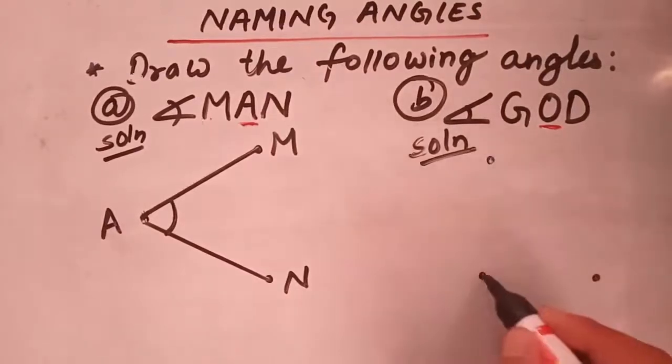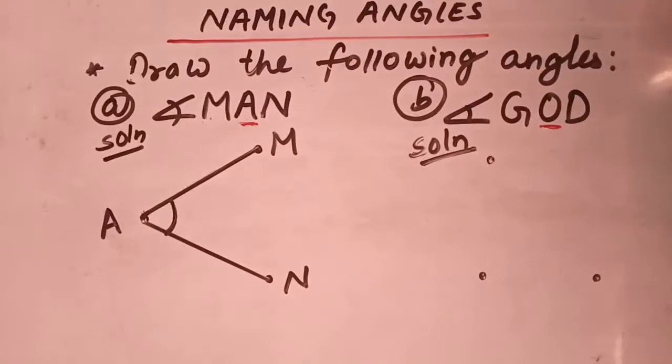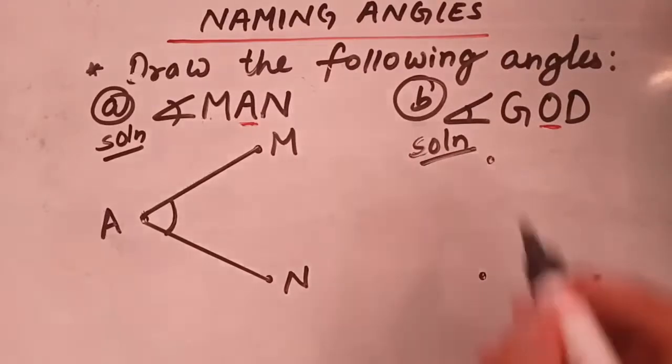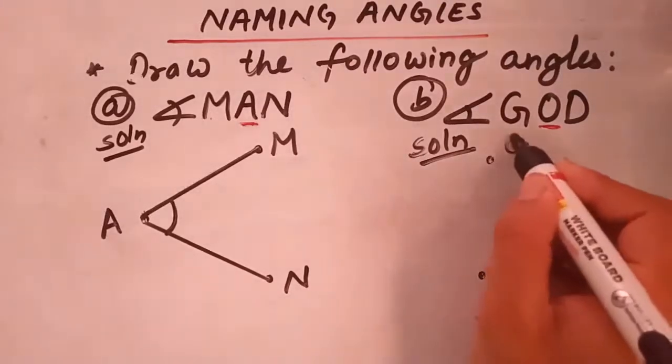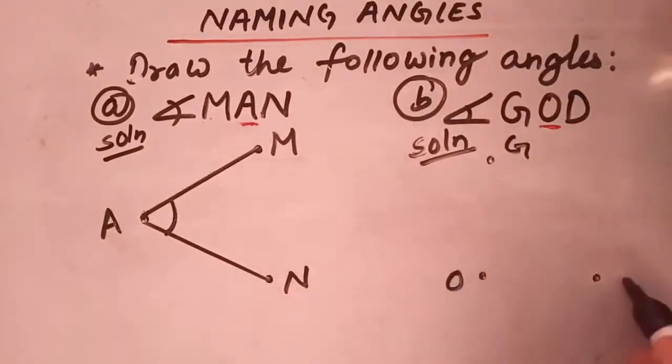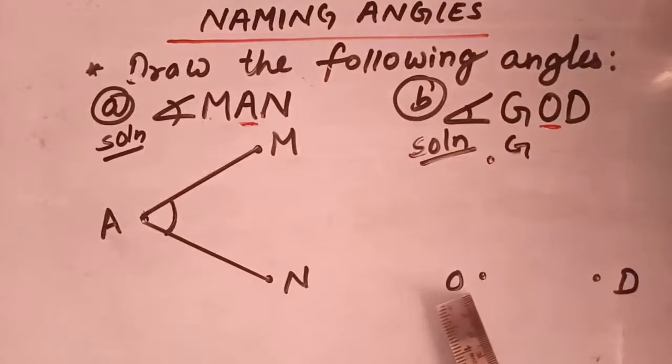Here I mark 3 dots. Let's name them G, O, D. As we know, our vertex is O. So students, now we will extend the line from G up to O and D up to O.